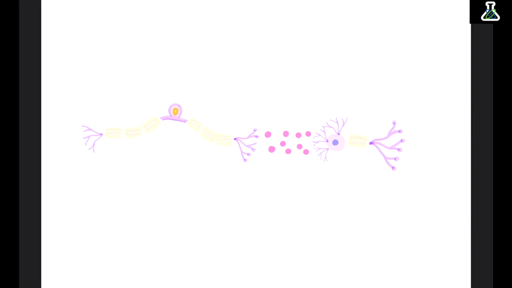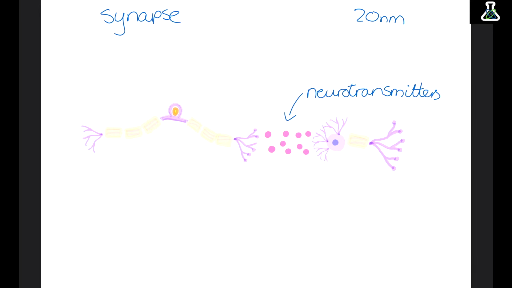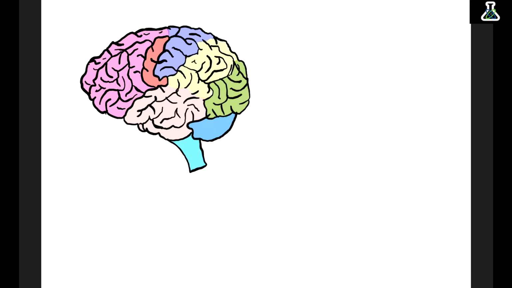So between neurons there are small gaps called synapses. These are about 20 nanometers wide. In this gap, neurotransmitters are released. Neurotransmitters are only released from axon terminals, so this means the impulse carries on going in one direction. The next neuron then picks it up with its dendrites. This means that a new impulse is generated at every neuron, so the signal doesn't lose strength.